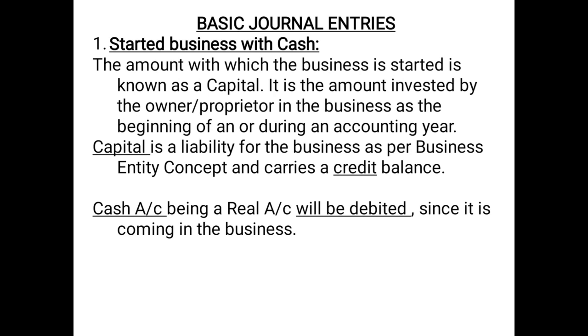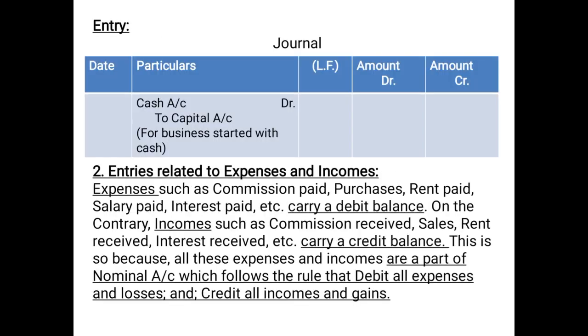Now after identifying what is to be debited and what is to be credited, you have to frame the entry. How will you frame it? As you can see, this is the format. I have written journal at the top because this is mandatory. Since date has not been mentioned here, it is just an example, therefore I have left the date column blank. I have left the amount column also blank because it is just an example, just to explain to you how the entry is passed. Now since we know what is to be debited and what is to be credited, the way of passing such entries is, whatever is to be debited has to be written first.